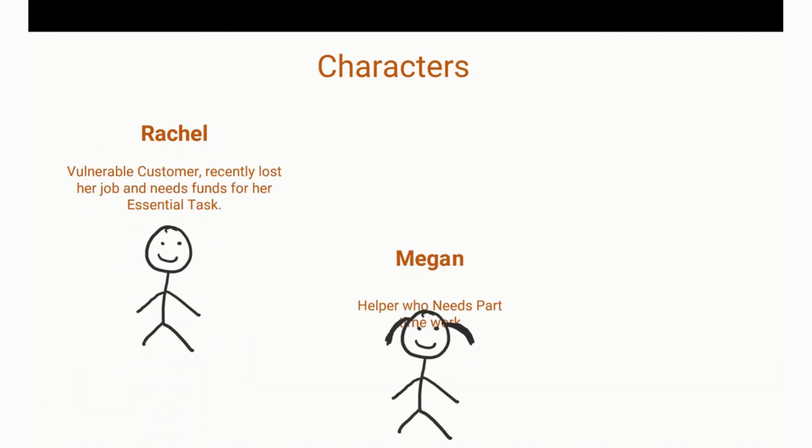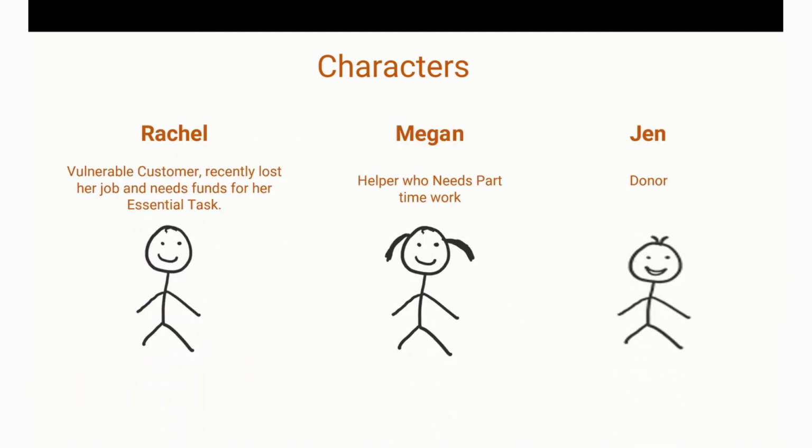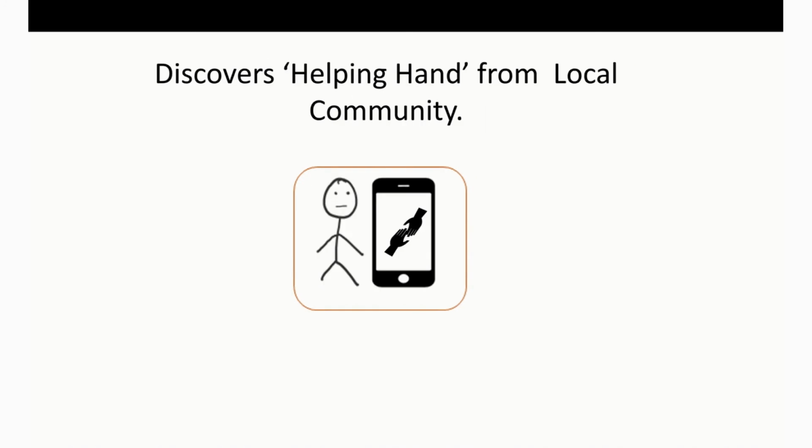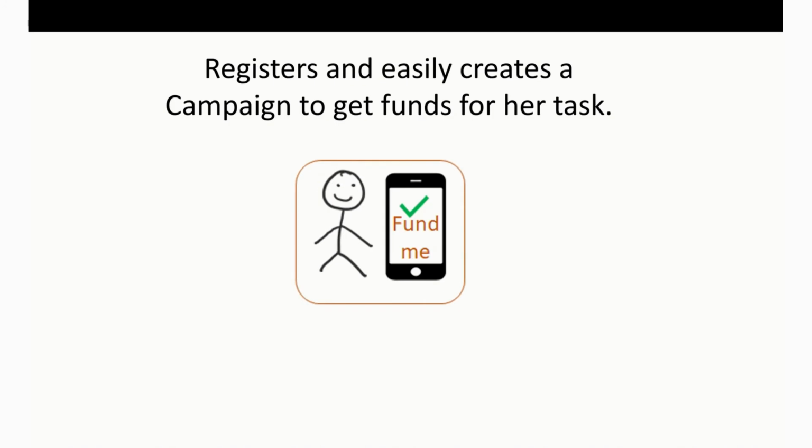Introducing the three central characters, Rachel, Megan and Jen, who is a donor. Rachel opens up her fridge to find out that she's running low on groceries, but sadly she doesn't have funds. Thankfully, she discovers Helping Hand from her local community. She registers herself and easily creates a campaign to get funds for her task.